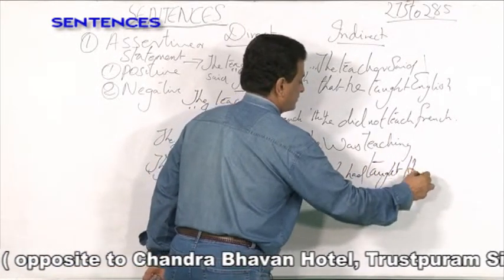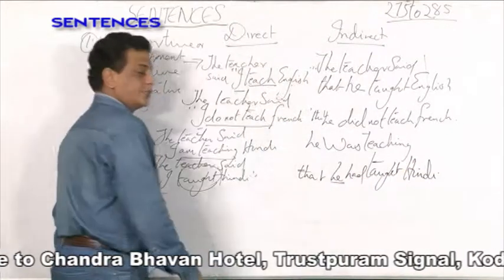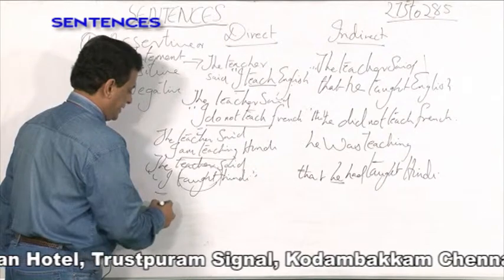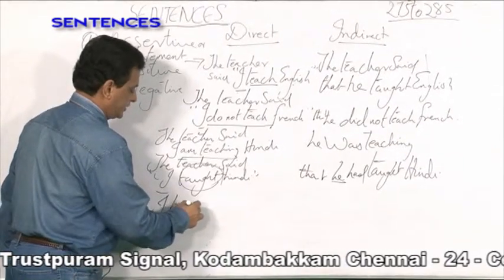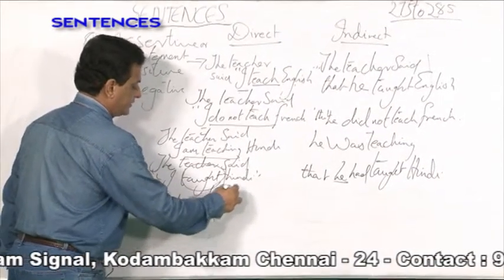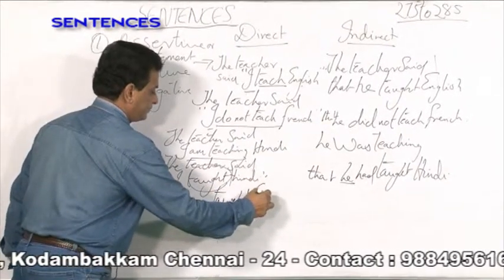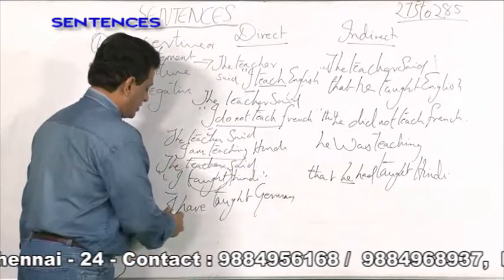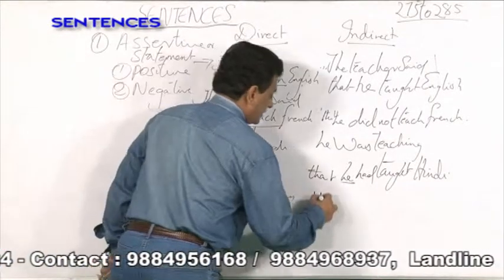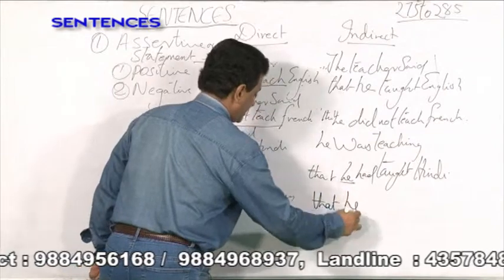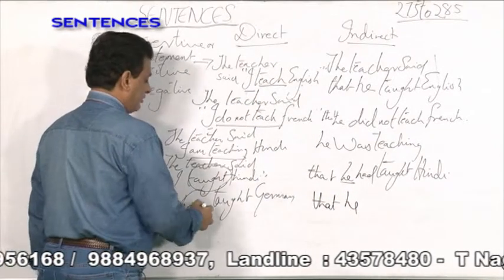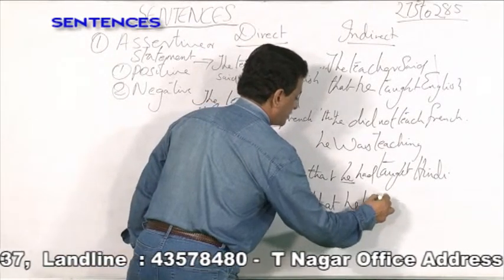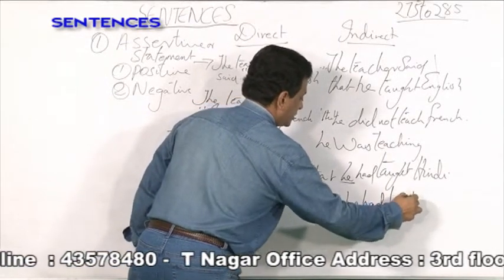Suppose the teacher said, "I have taught German." How does it change into indirect speech? The teacher said that he had taught German. Have taught changes into had taught.